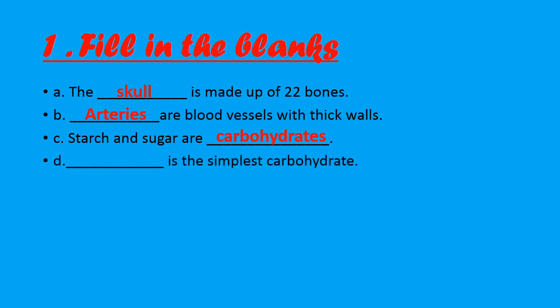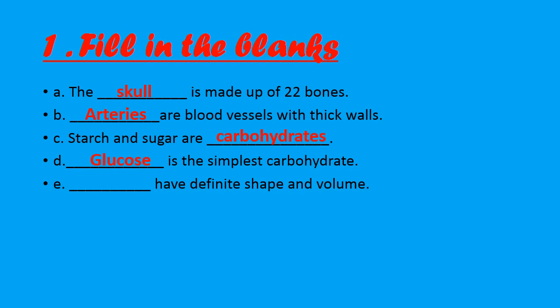Part D. Dash is the simplest carbohydrate. The simplest carbohydrate is absorbed easily by the body. So it's glucose. Whenever we are having any type of weakness, first of all the patient is given glucose, because it is the simplest carbohydrate and it will be absorbed by the body easily. So glucose is the simplest carbohydrate.